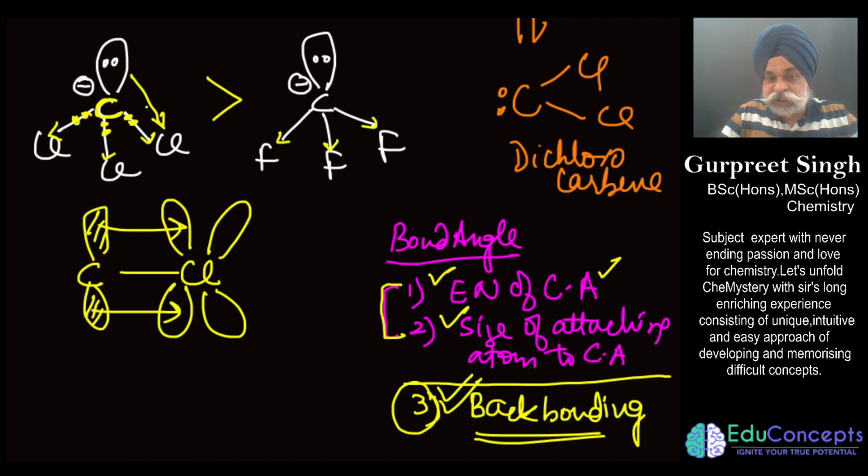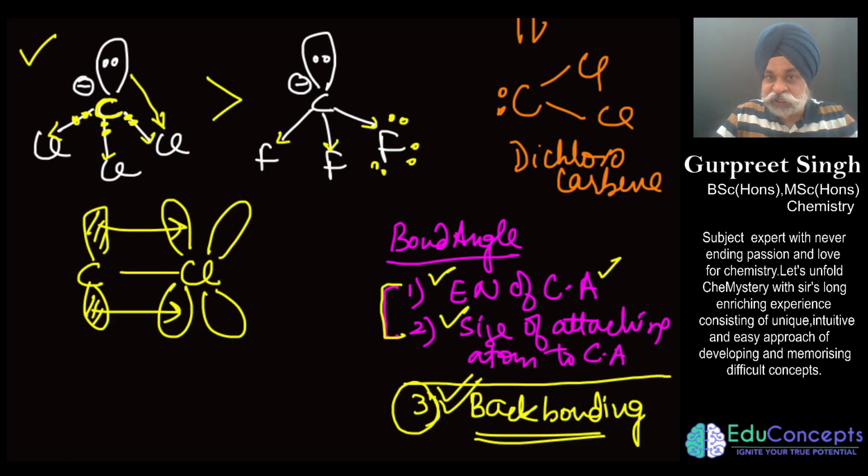Now as soon as it starts doing back bonding, it would make the system more planar and the bond angle tends to increase, which would not be possible in case of this, because fluorine is also filled with electron density and carbon is also filled with electron density. So here the bond angle is this way. So this would be the answer to this question.